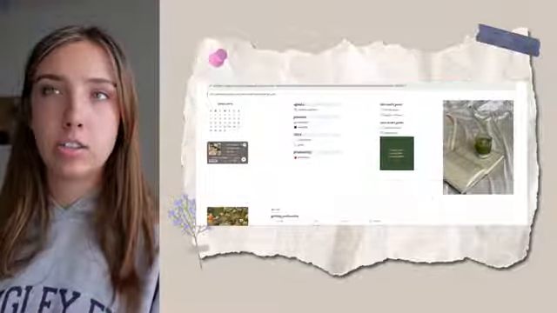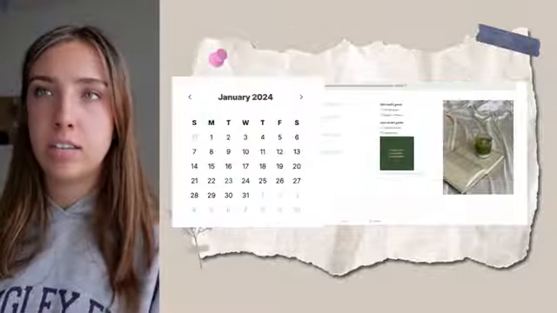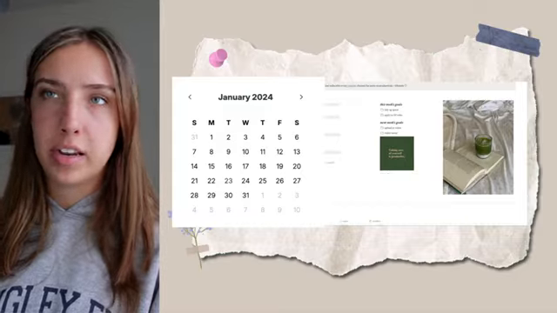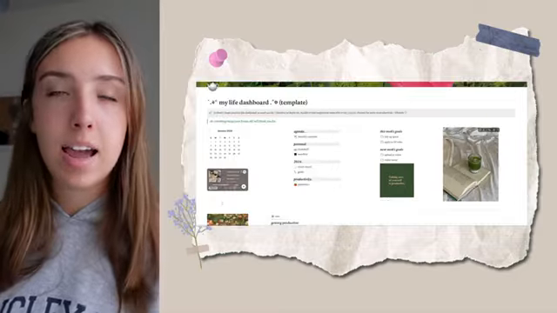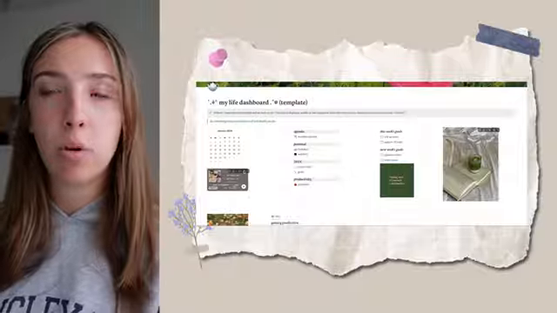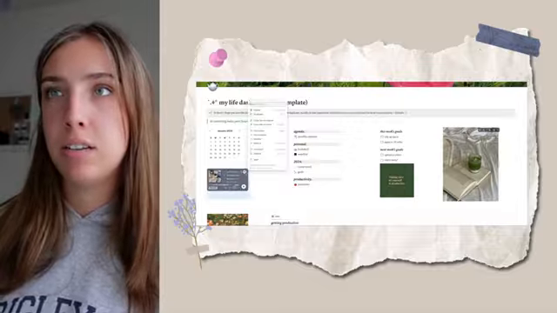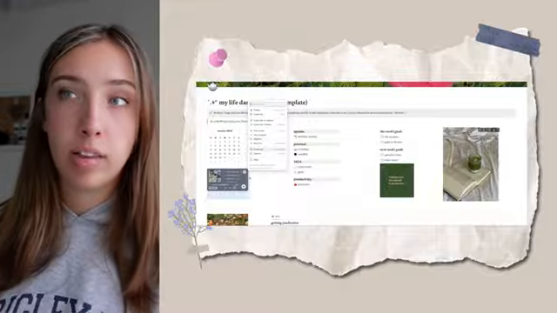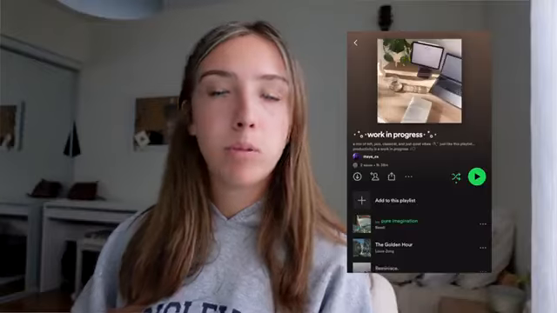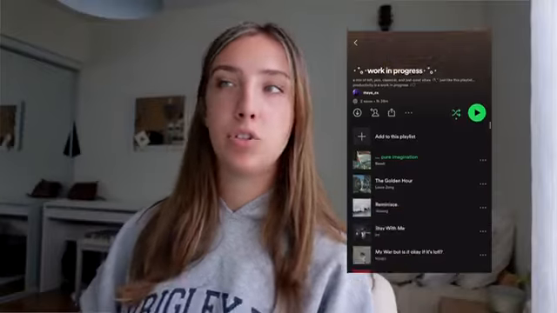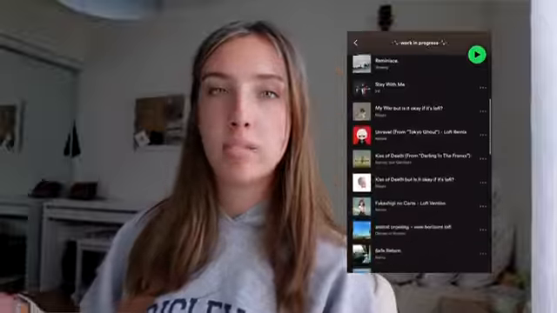This calendar isn't actually linked to anything, it's just a little widget that shows the calendar in a small form. Underneath, I have my Spotify playlist called Work in Progress. You can embed any Spotify playlist that you like. You just hit more actions and replace and put in a new link to the Spotify playlist. But it's mostly lyric-free music that I like to listen to when I'm doing some work or if I'm studying or just trying to be productive overall.